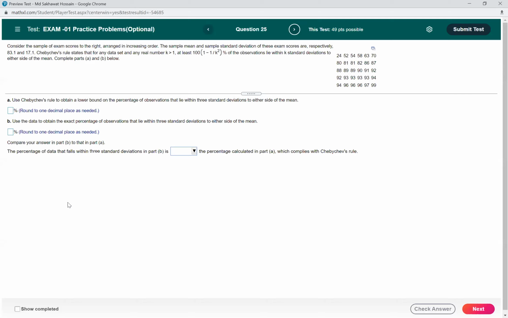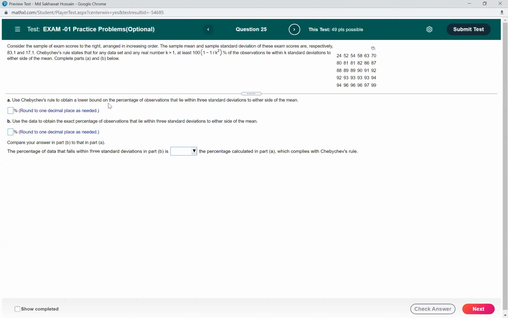Chebyshev's rule states that for any data set and any real number K greater than 1, at least this percent of observations lie within K standard deviations. That's what we used in the previous example. So use Chebyshev's rule to obtain a lower bound on the percentage of observations that lie within 3 standard deviations to either side of the mean.